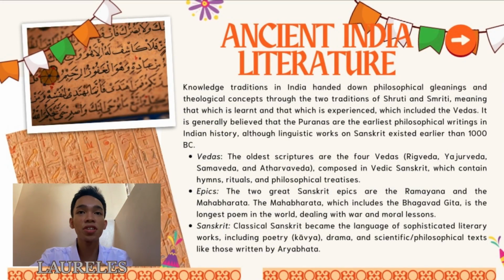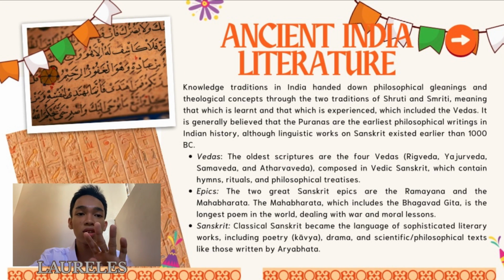In the second section, I will tackle the ancient Indian literature. Indian philosophical and theological knowledge has been transmitted through two main oral traditions. The first one is the Shruti, which means the heard or revealed, and the next one is the Smriti, which means remembered or experienced. The foundational texts of this tradition are the four Vedas.